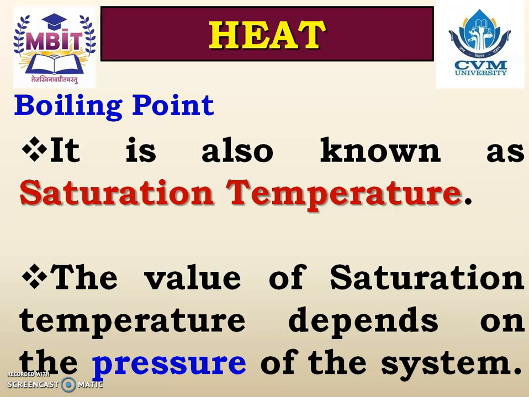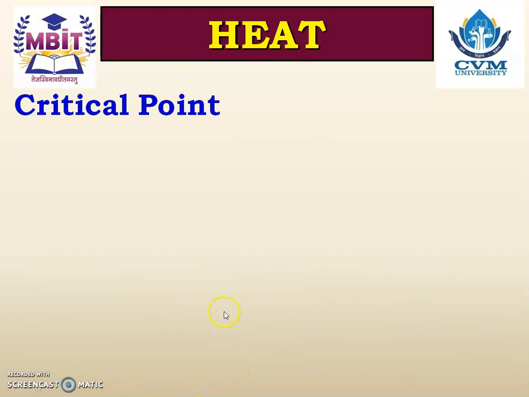It means at 1 atmospheric pressure, the boiling point of water or saturation temperature of water is 100 degrees Celsius. If the pressure on the water increases, similarly, the saturation temperature or boiling point of that water will increase. So that boiling point or saturation temperature depends on the pressure.